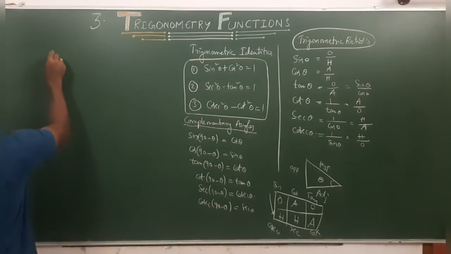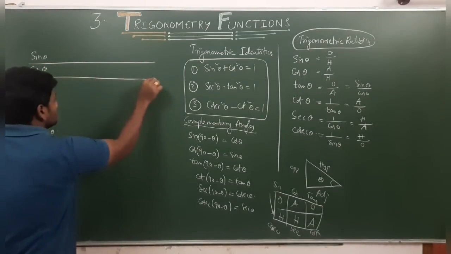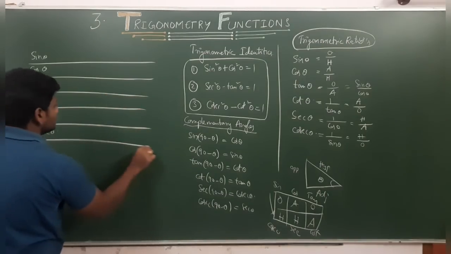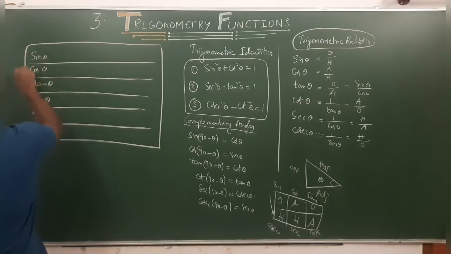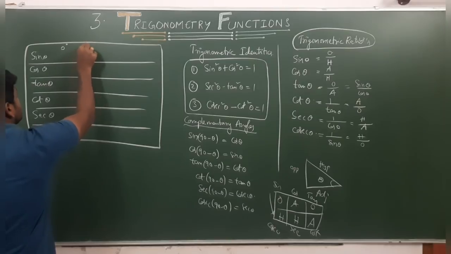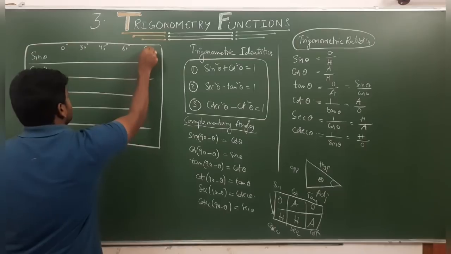And again, when it comes to values of sin, cos, tan, cot, secant and cosecant theta, generally what we will use most are the angles 0 degrees, 30 degrees, 45 degrees, 60 degrees and 90 degrees.